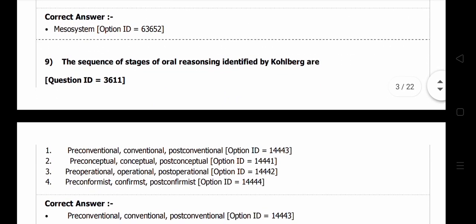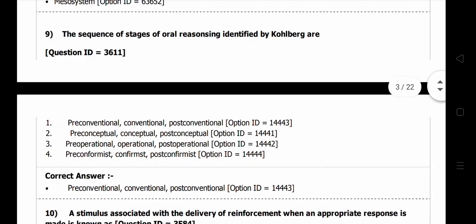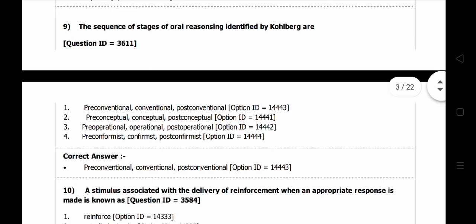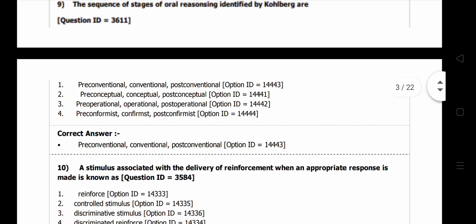So next we will move into the sequence of stages of moral reasoning identified by Kohlberg. Here we have to mention the categorization of moral learning. Kohlberg is very famous for this categorization, and there are 4 options: pre-conventional, conventional, and post-conventional, and pre-conceptual, conceptual, post-conceptual, pre-operational, pre-conformist.